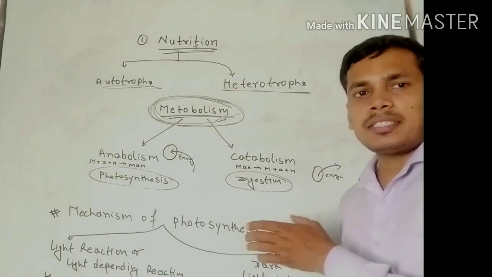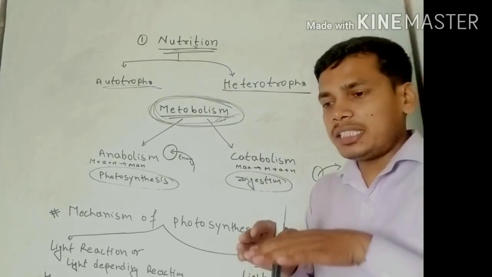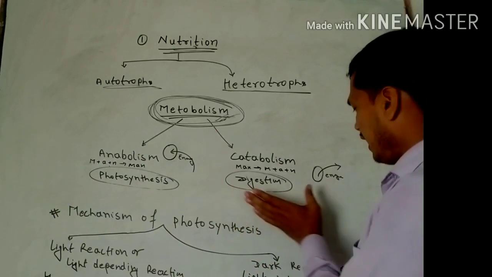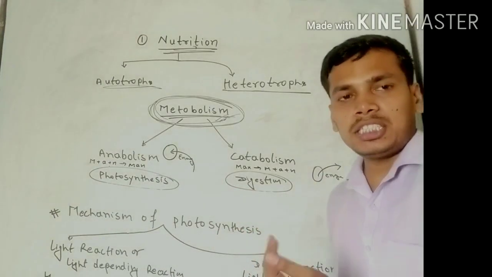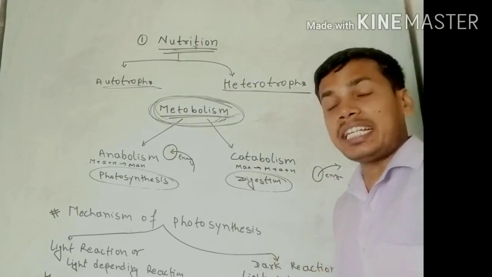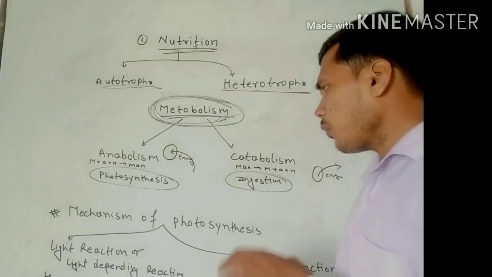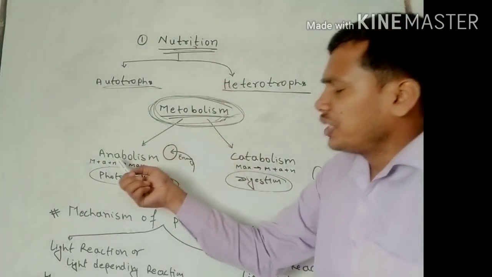Whatever we eat, we need to digest. In digestion, it is broken into very simple substances, so energy is released in this process, and that released energy we consume. So these two processes are very compulsory for nutrition.